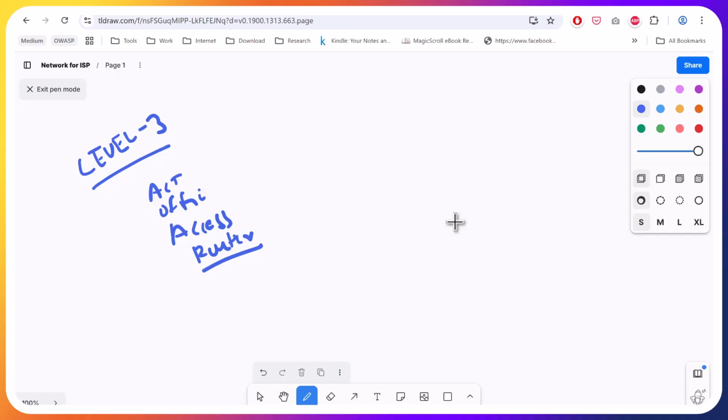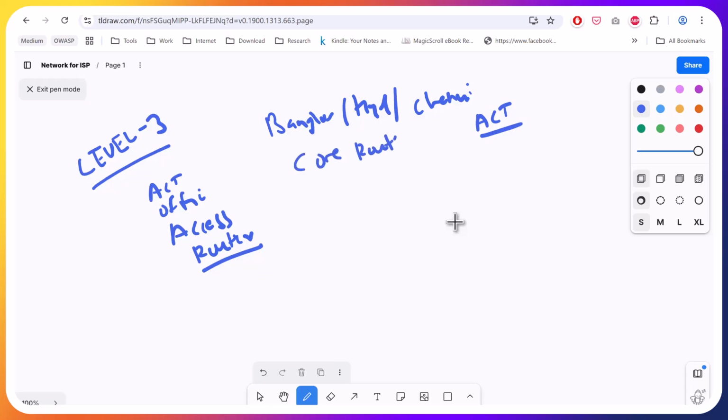Every city, Bangalore, Hyderabad, Chennai, these are all places where ACT provides the internet. At this city level, there will be a core router present. And at this level it becomes a core ISP, meaning all the enforcement, all the policies, all the rules, handling failure, routing citywide traffic, all these things will be done at city level.